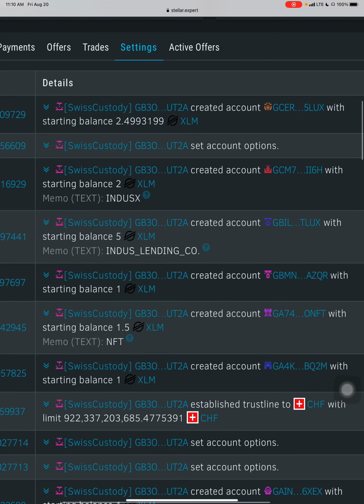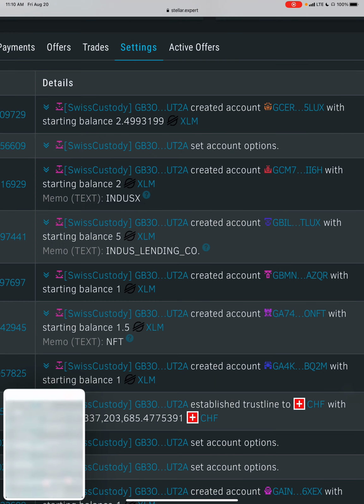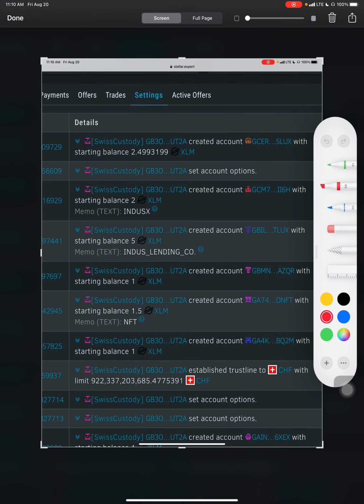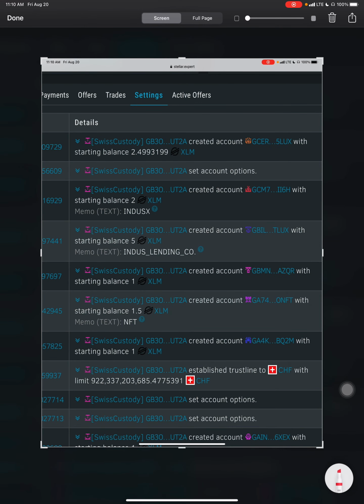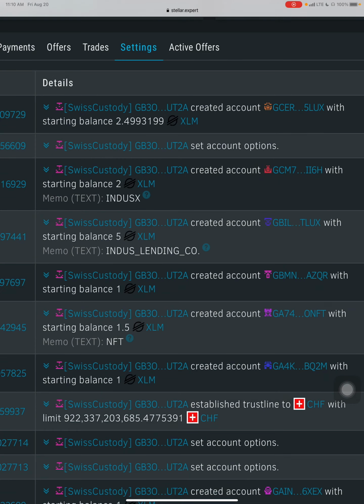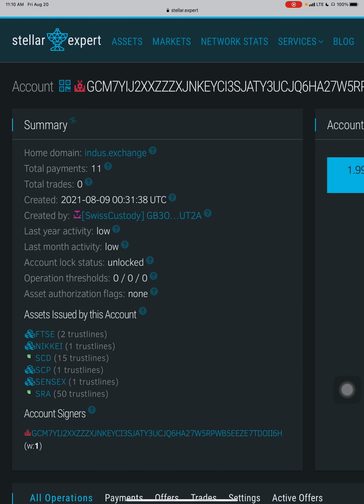So the way the protocol works, right, is when you're creating these accounts, this is strictly the custodian account, it's the anchor account. So this account would have to create a token, another address, right? Another account, which this account would then issue the tokens that are going to be issued maybe for this exchange, for example. But that's the way the protocol is set up, right? So if you go here, this account, all right, Index X.